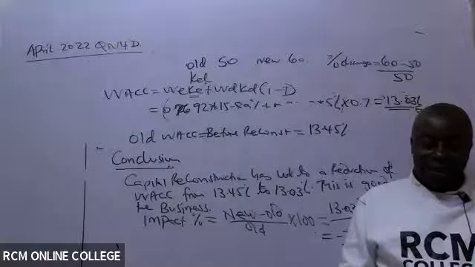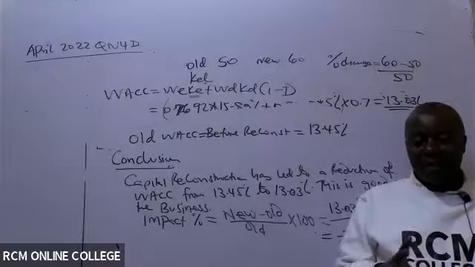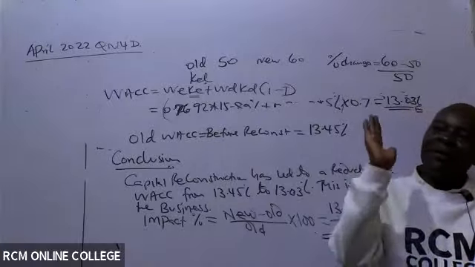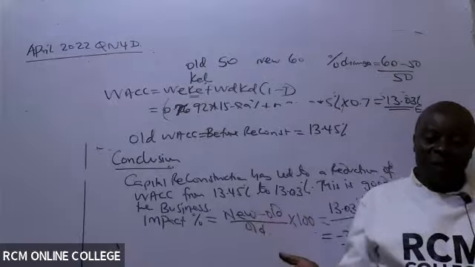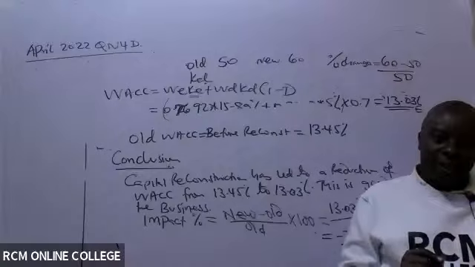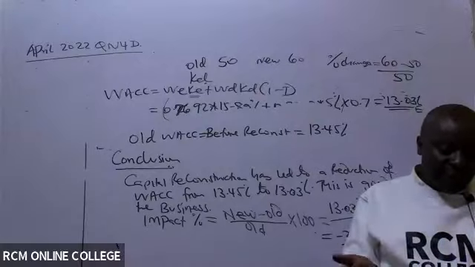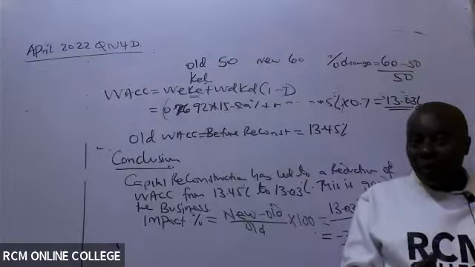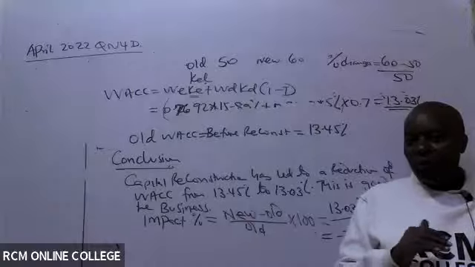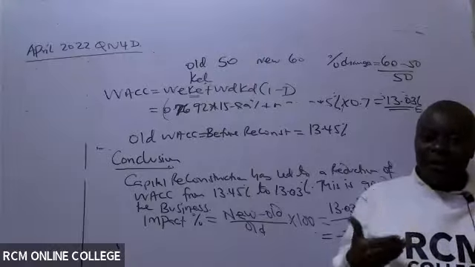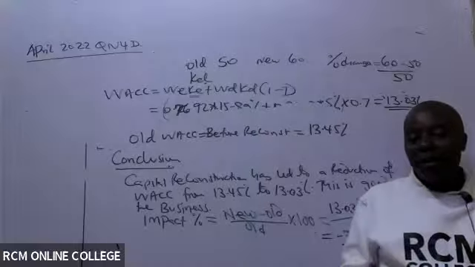Is it something you can do later? Perhaps you can just try putting it down and then send your answer on WhatsApp for marking. It is the same, so long as you remember before reconstruction, after reconstruction. Most of the information we give you here is very useless. Like that information about EPS being 6 and dividend payout ratio being 50% will not be used, because here they have not asked about PO. We are just putting it there to confuse you. Here it is the impact of reconstruction on WACC.